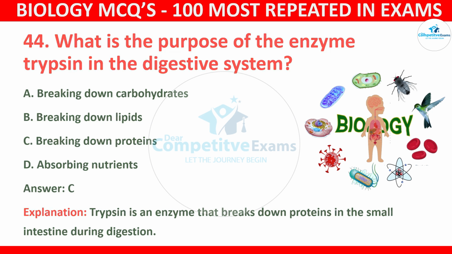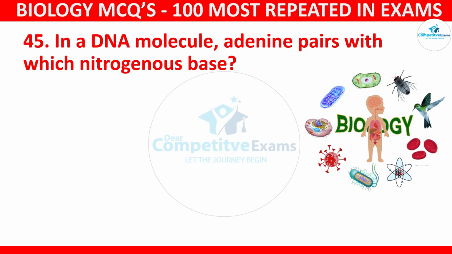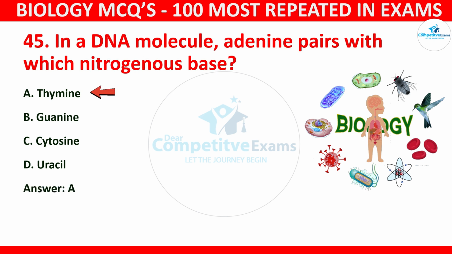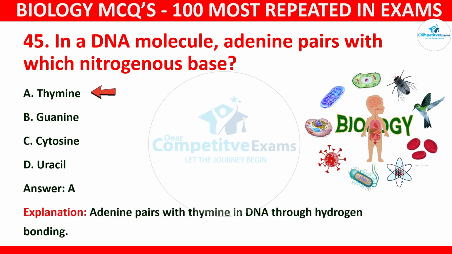Question number 45. In a DNA molecule, adenine pairs with which nitrogenous base? Your options: thymine, guanine, cytosine, or uracil. And the correct answer is A, that is thymine. Adenine pairs with thymine in DNA through hydrogen bonding.